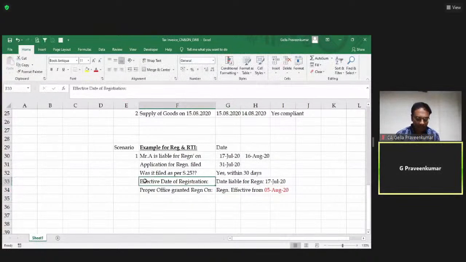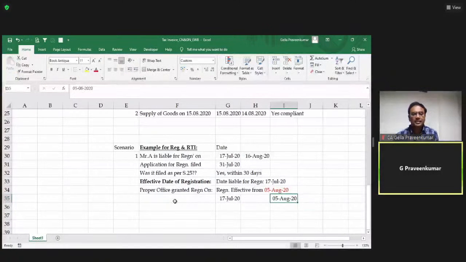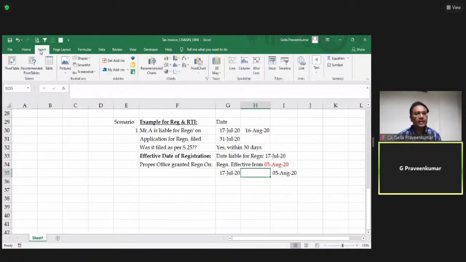But as per the law, my date of registration is supposed to be from 17th July 2020. Now, look at these dates. 17th July 2020, 5th August. This is the period in between, which I call the intervening period.